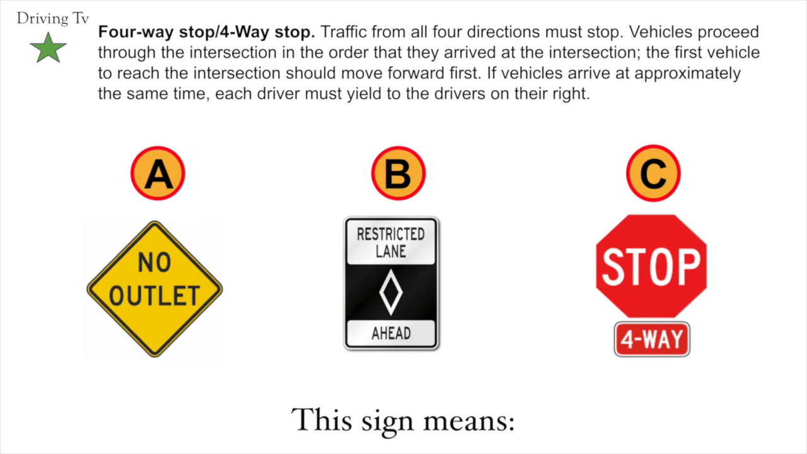Four-way stop. Traffic from all four directions must stop. Vehicles proceed through the intersection in the order that they arrive at the intersection. The first vehicle to reach the intersection should move forward first. If vehicles arrive approximately at the same time, each driver must yield to the driver on their right. So the correct answer would be C. Four-way stop.